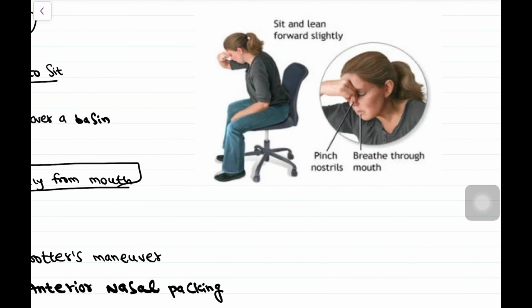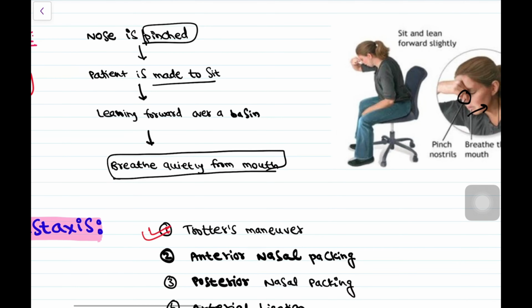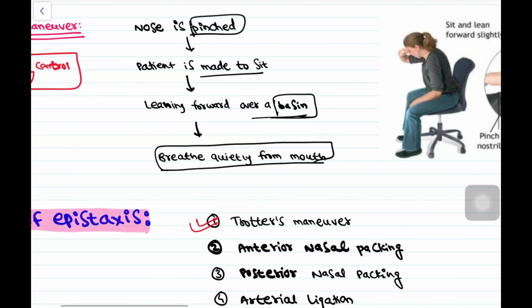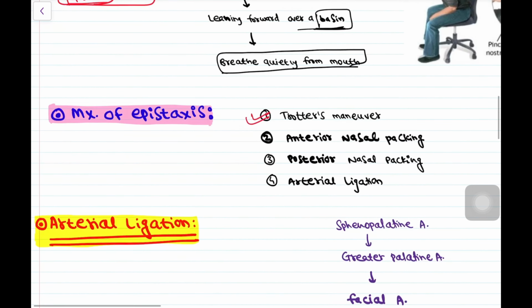So this is the position of Trotter's maneuver. The lady has pinched her nose, she is breathing quietly through the mouth, and the patient is made to sit in front of a basin in order to spit in case any blood comes, okay?